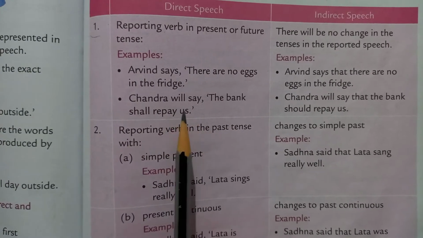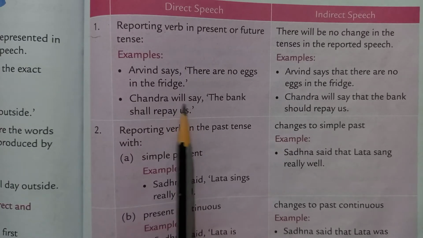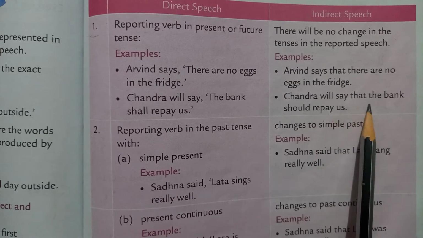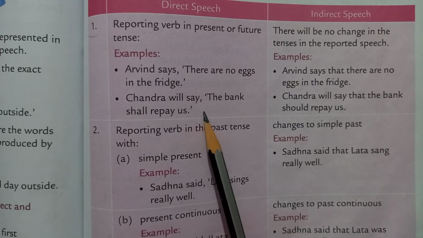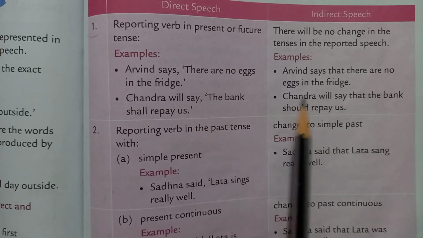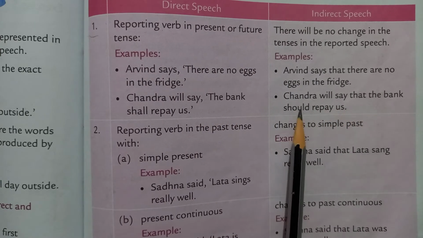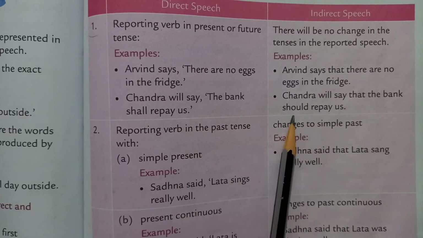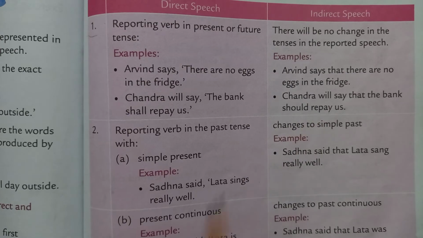Now here the reporting verb is in future, will. In that case also there will be no change in indirect speech when the reporting verb is in future tense. Chandra will say that the bank should repay us. Shall will become should in indirect speech.